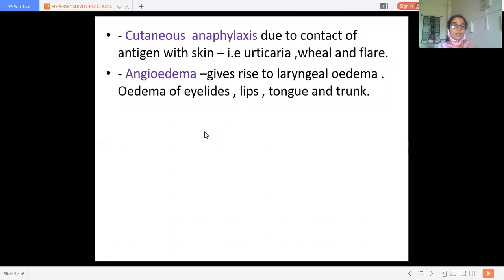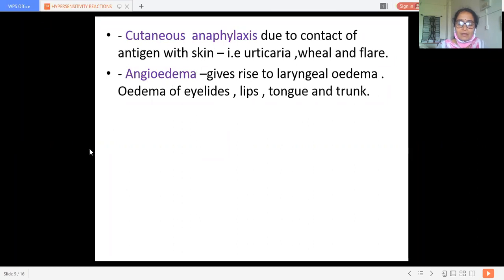Then angioedema. It is again very commonly seen due to ingestion of some drugs. Okay. So it gives rise to laryngeal edema, edema of the eyelids, lips, tongue and trunk. We call it angioedema.